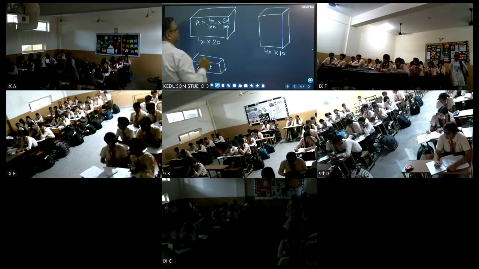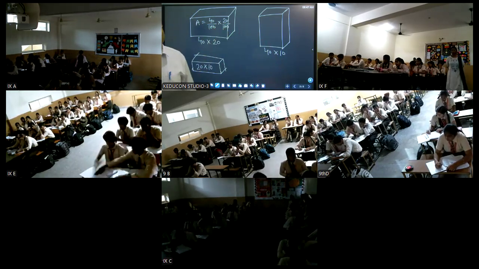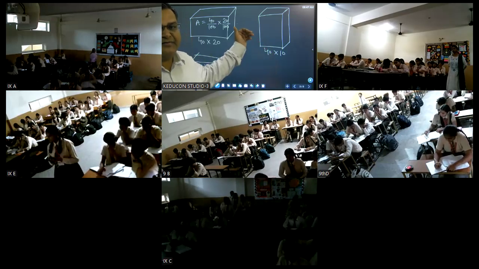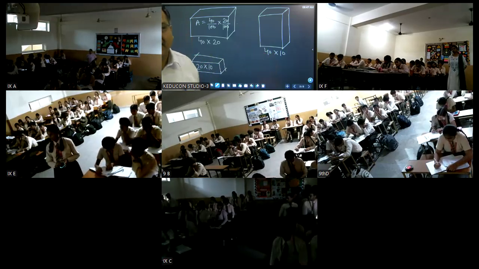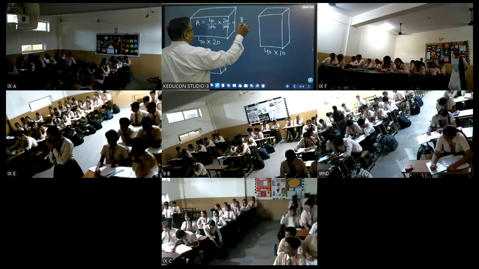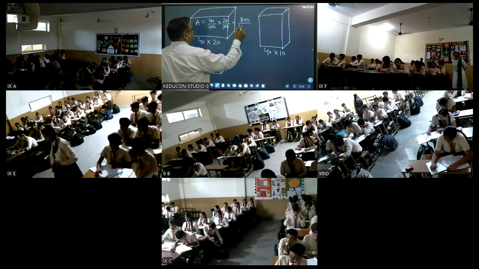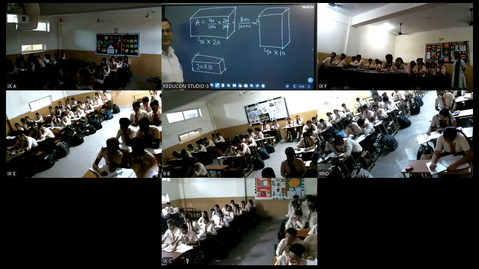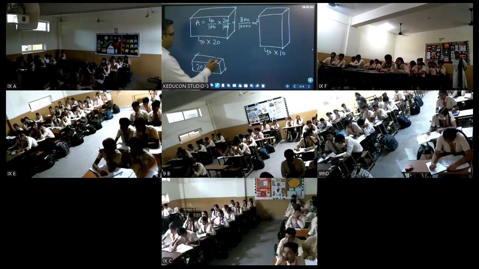Why? Because your force is in SI unit and this is CGS units. It will be 40 upon 100 multiplied by 20 upon 100. What does it become? That is meter square.